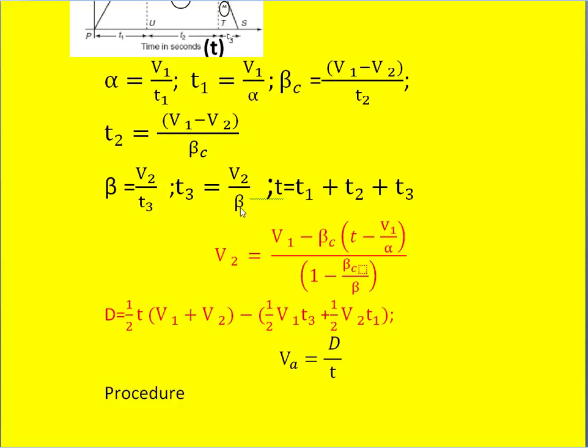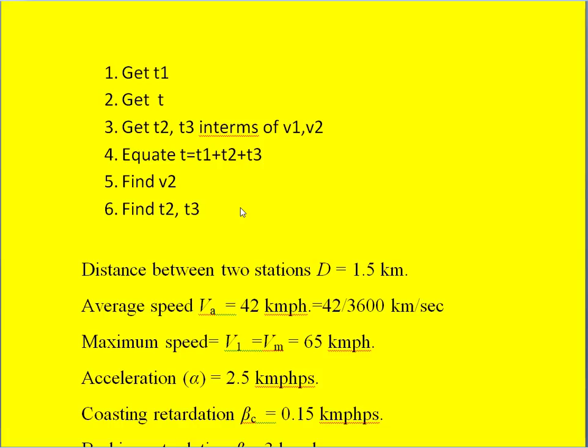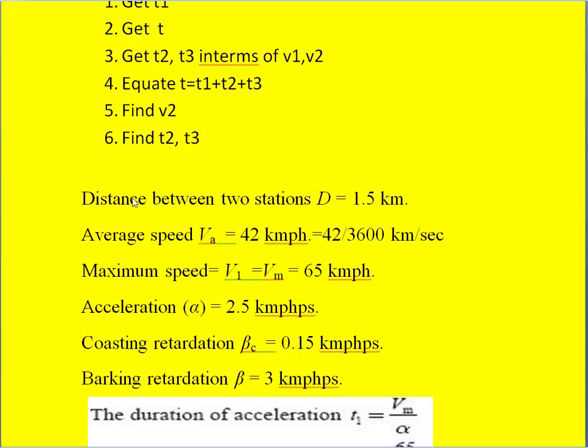So distance between the stations is 1.5 kilometer and average speed is 42 kilometer per hour. When you convert this into kilometer per second, you have to divide that 42 by 3600, so that you will get km per second.